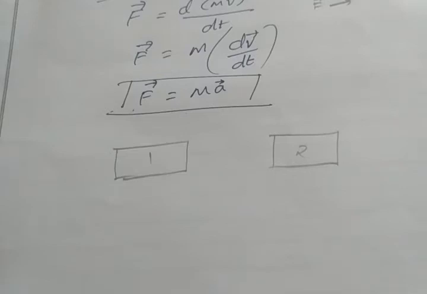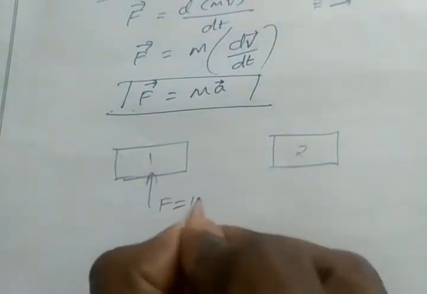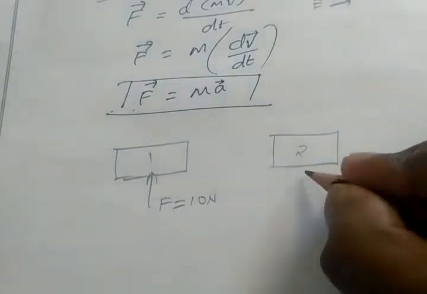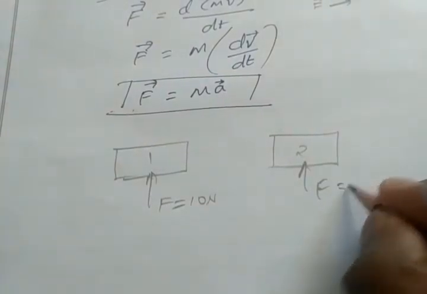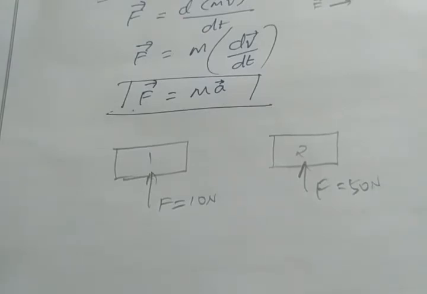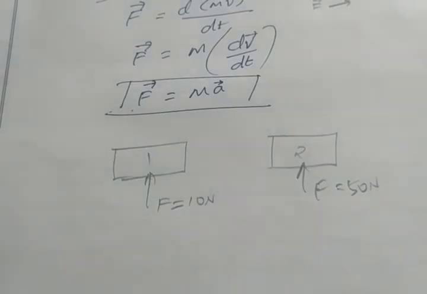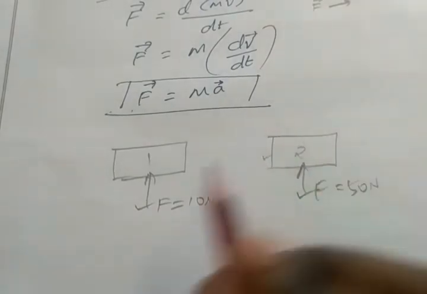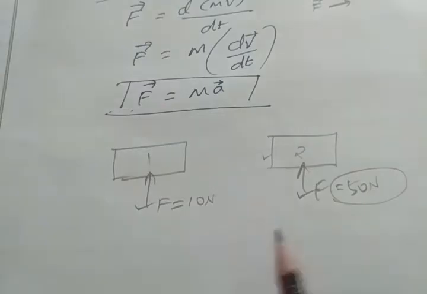Now I give two different kinds of forces. The force which is acting on object 1 is 10 Newton. The force which is acting on object 2 is 50 Newton, for example. In which of these two cases, in which object will tend to move faster, 10 Newton force or 50 Newton force? Exactly, the object 2 which experiences 50 Newton force will tend to move faster. Why? Because it experiences greater force than object 1, right?